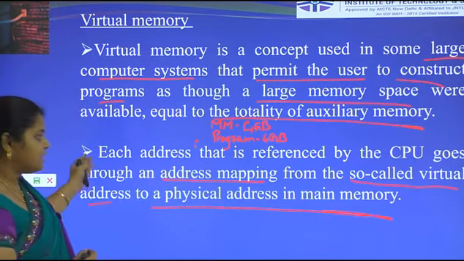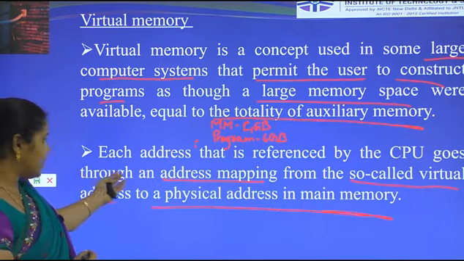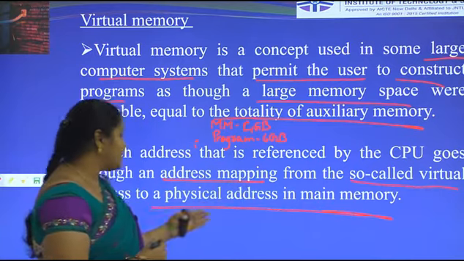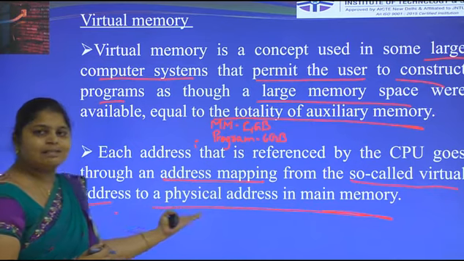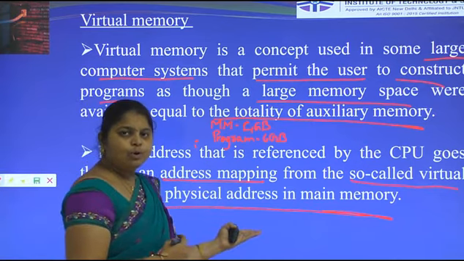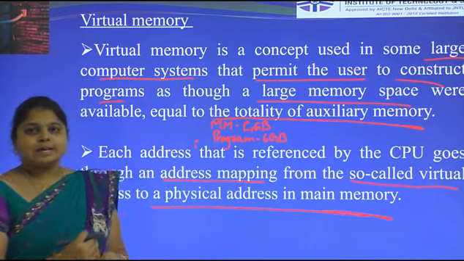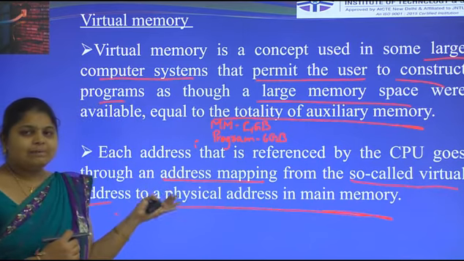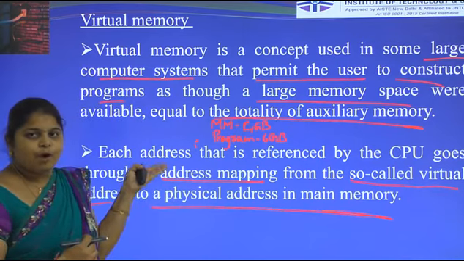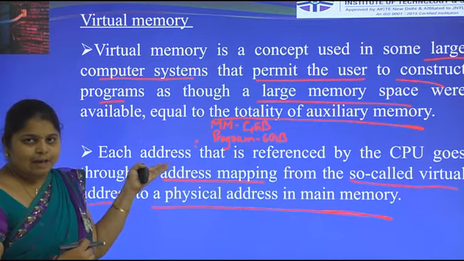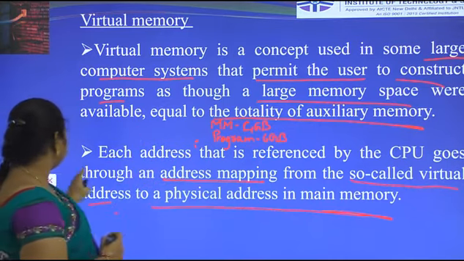Each address that is referred by the CPU goes through the address mapping, so it is called the virtual address to physical address in the main memory. You have to identify the size of main memory and the size of the program. That will be handled with the help of virtual memory.